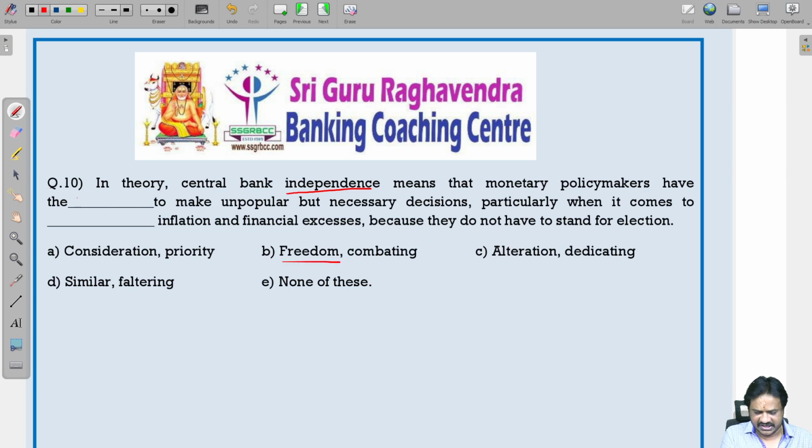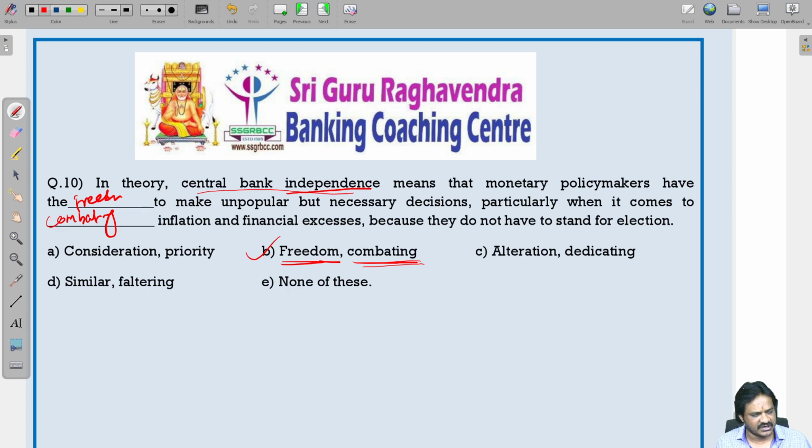So which word is correct? Freedom. Have the freedom to make unpopular but necessary decisions, particularly when it comes to combating, fighting. Combating means fighting. Combating the inflation and financial excesses because they do not have to stand for election. So in theory, central bank independence, being independent, means having the freedom. So freedom is correct, and we are fighting against inflation and financial excesses. So combating is also correct.